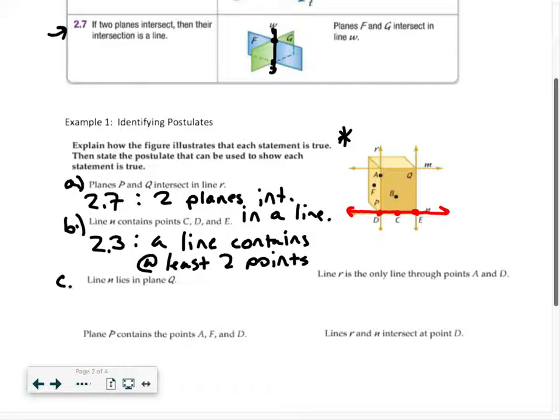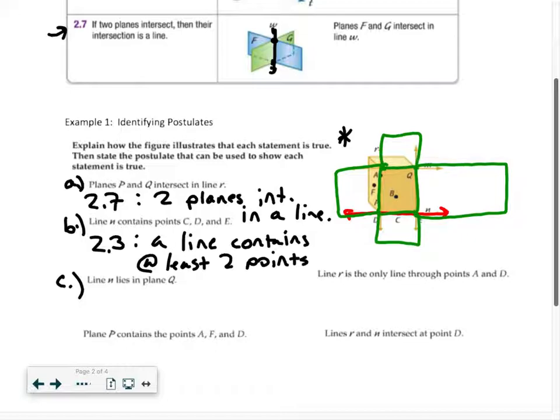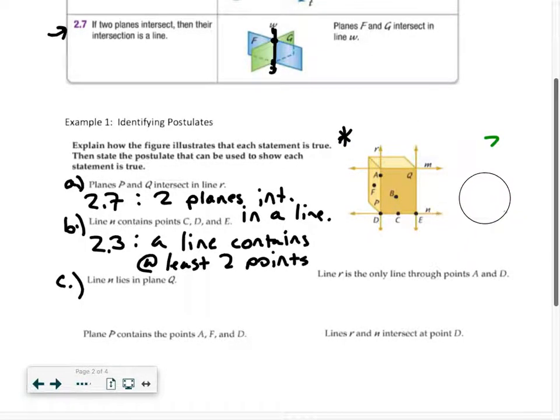All right, let's look at example C here. Line N lies in plane Q. So, well, actually, I could have left that highlighted. We're still talking about line N, and that lies on plane Q. So, plane Q, use green here. Plane Q is this plane. Yeah, line N does lie on that plane. You got to remember that plane's going to extend infinitely this direction. It's going to extend infinitely this direction. In all directions the plane extends. Even out here, these pieces. So certainly the picture can confirm that line N is lying on plane Q.